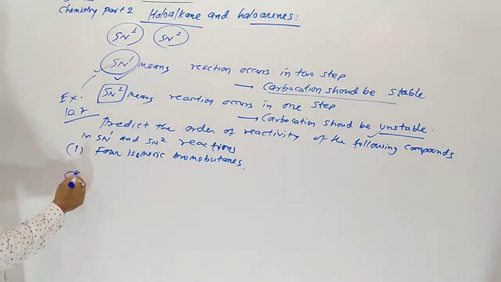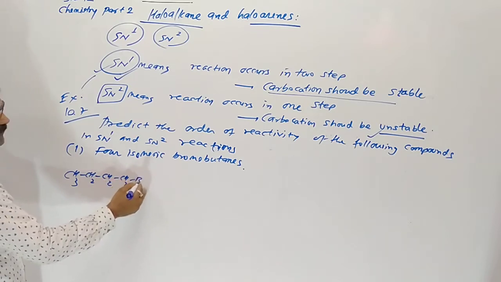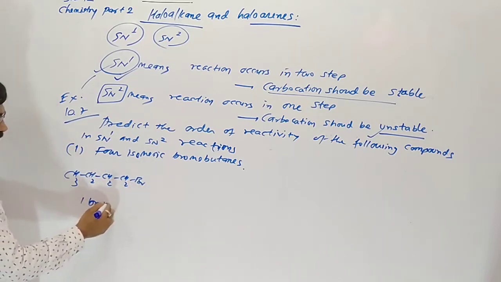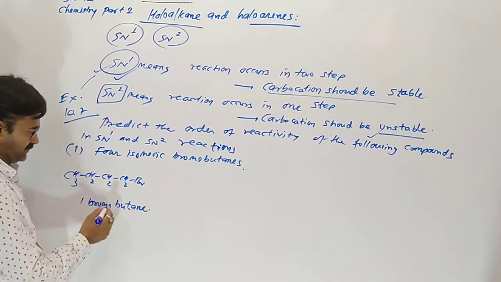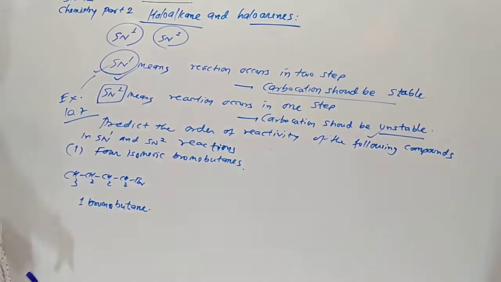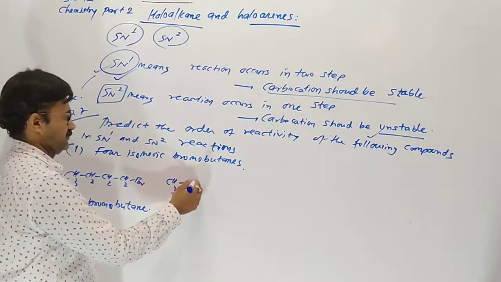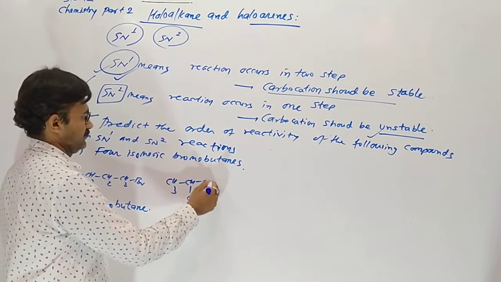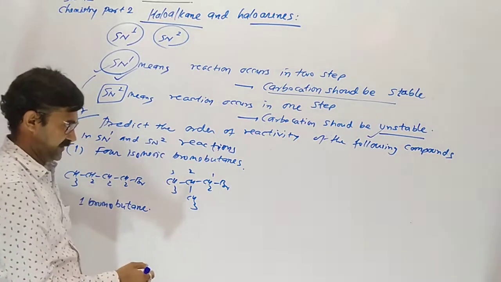So 4 isomeric bromobutanes means first of all one bromobutane, which is the first isomer. Then second one, 1 bromo 2 methyl propane.